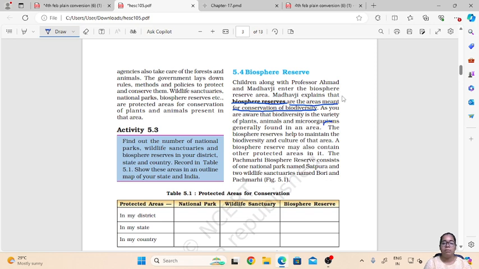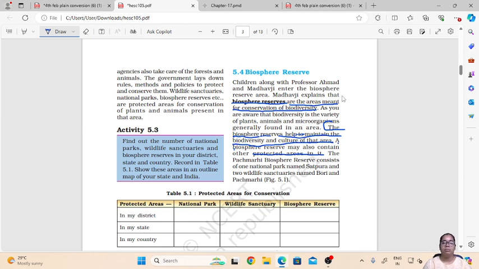So how does the biosphere reserve help in conservation? Biosphere reserve helps in maintaining the biodiversity and the culture of that area, and also it helps in protecting the area wherein the biosphere reserve is located.